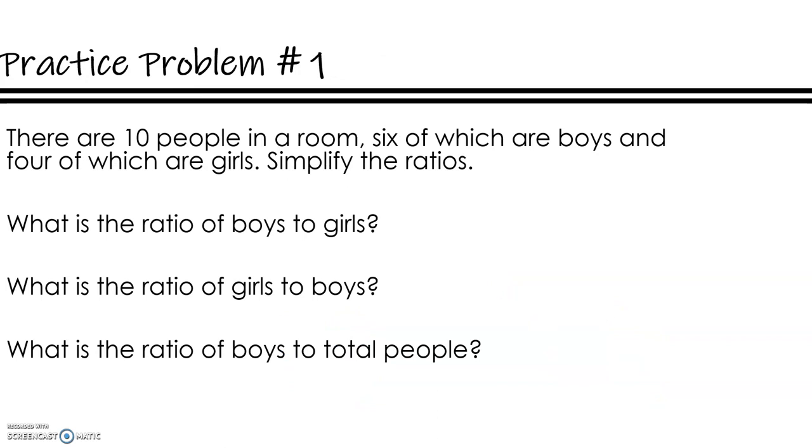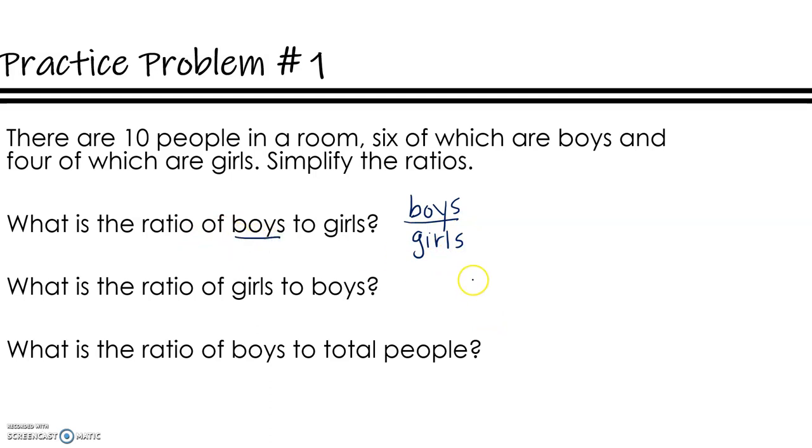I would challenge you to pause this and try this practice problem and see how you do. So this says there are 10 people in a room. 6 are boys, 4 are girls. Simplify the ratios. What is the ratio of boys to girls? This is something that you need to make sure you know.